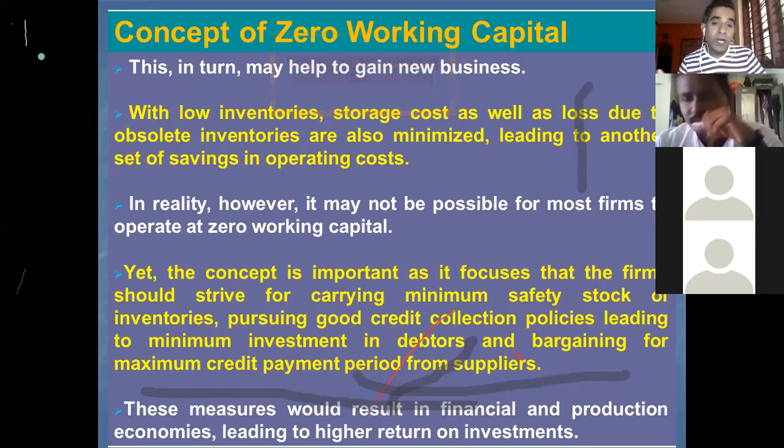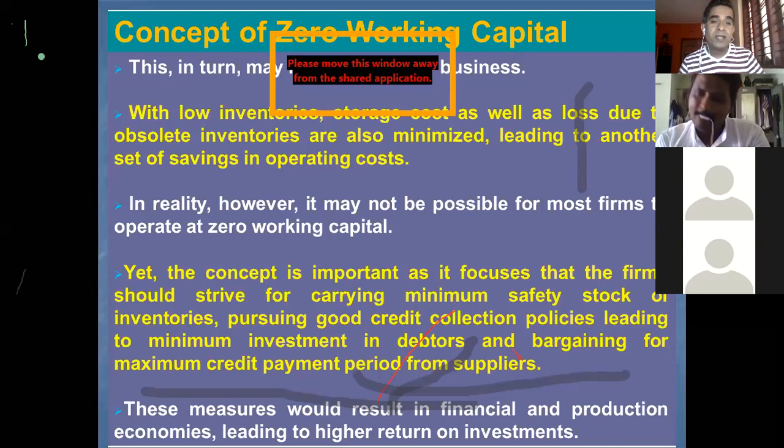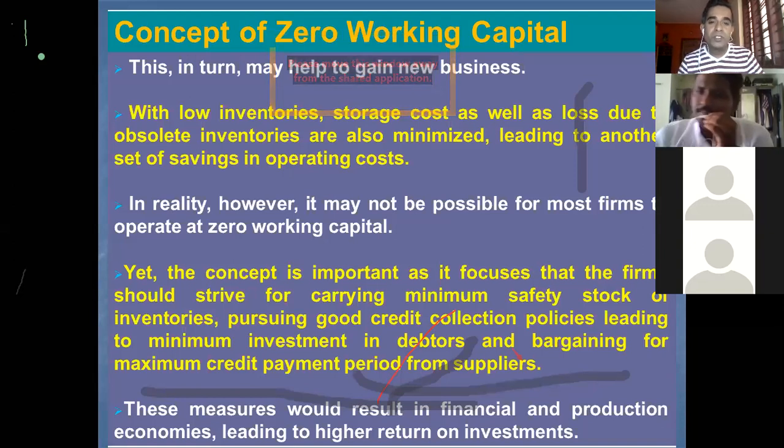But if the ratio is sufficiently high compared to the industry average, it is not considered good. Why? Because the company has unnecessarily maintained excess money for the purpose of working capital, which will not earn anything. That's why the liquidity position should be optimal, so that the excess money can be invested in other investment projects where the company can earn returns. Good question.